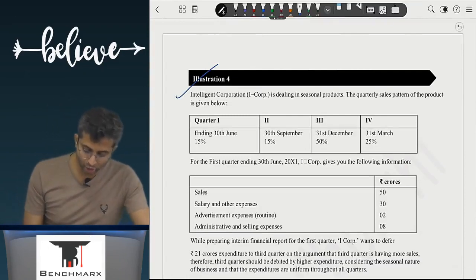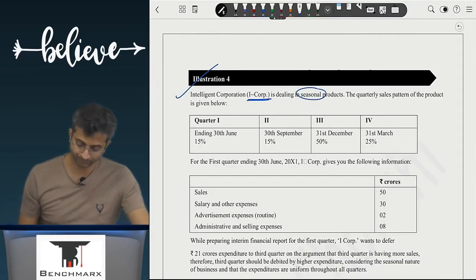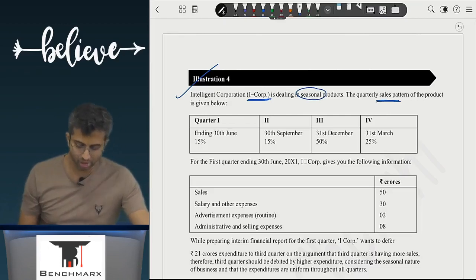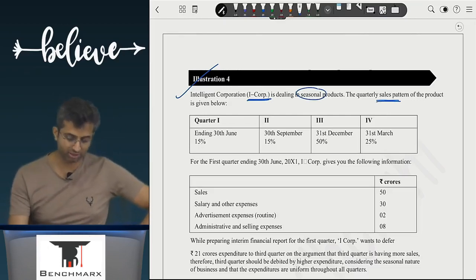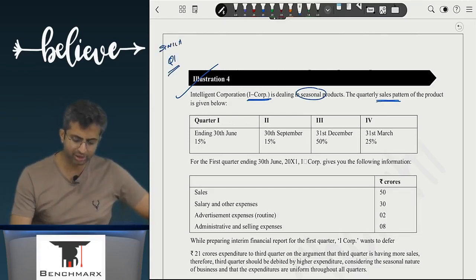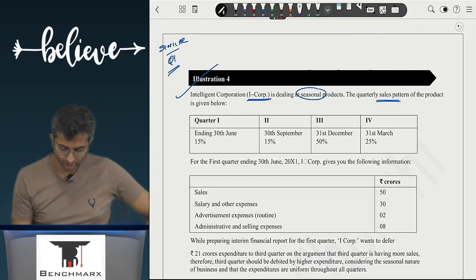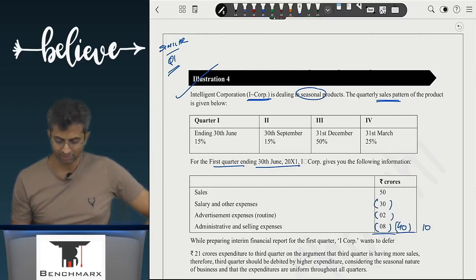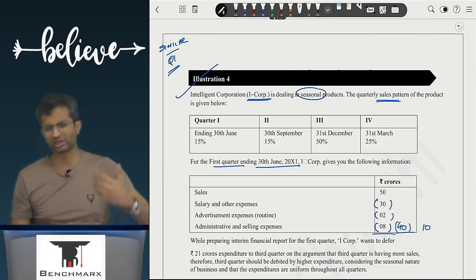Now Intelligent Corporation or I-Corp is dealing in seasonal products. The quarterly sales pattern of these products is given below. This was similar to question 1. For the first quarter ending 30th June, I-Corp gives you the following details. You have sales minus expense minus advertisement, all of this. So this seems to be 40 and hence ideally your profit should be 10. 50 minus 40. Now again you will feel, let's defer.